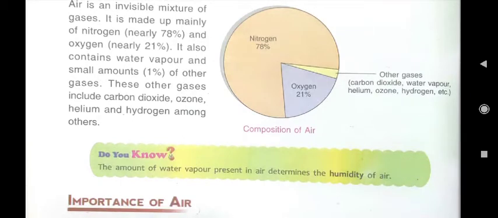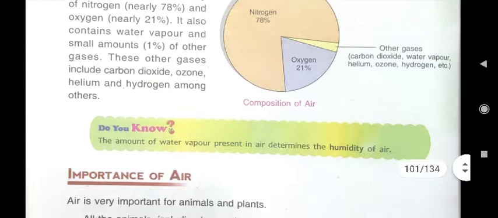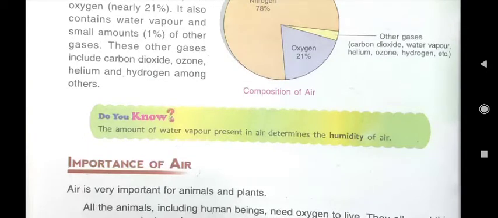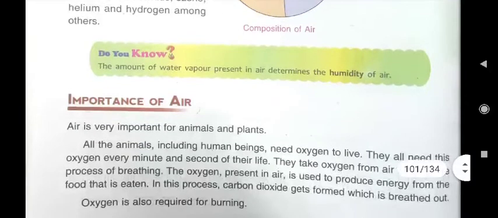Those gases are carbon dioxide, water vapors, helium, ozone and hydrogen, etc. And about humidity also I told you, children, that the amount of water vapor present in air is called humidity, because it only determines the humidity of air.